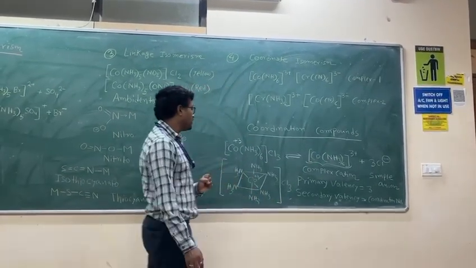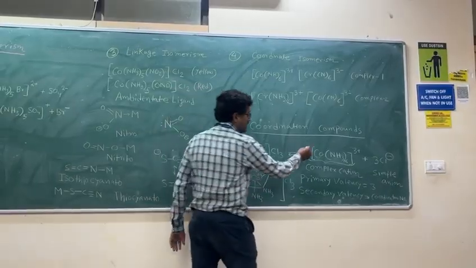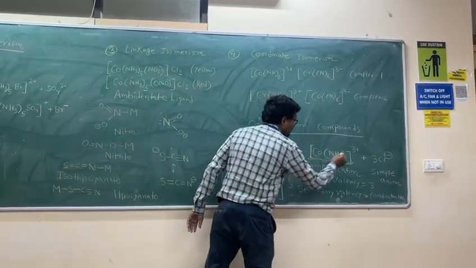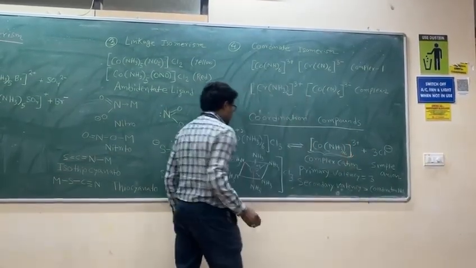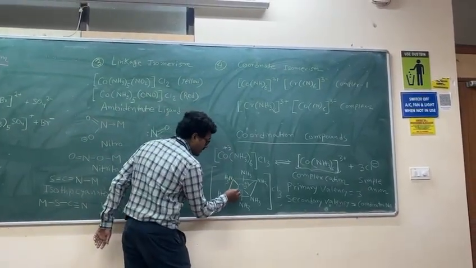Why is it not possible? Because in this complex cation, which is inside this third bracket, there is a coordinate bond. So ammonia to cobalt, there is a coordinate bond.